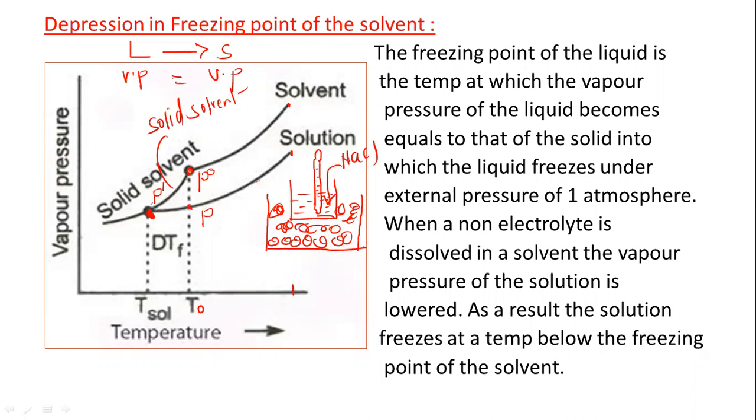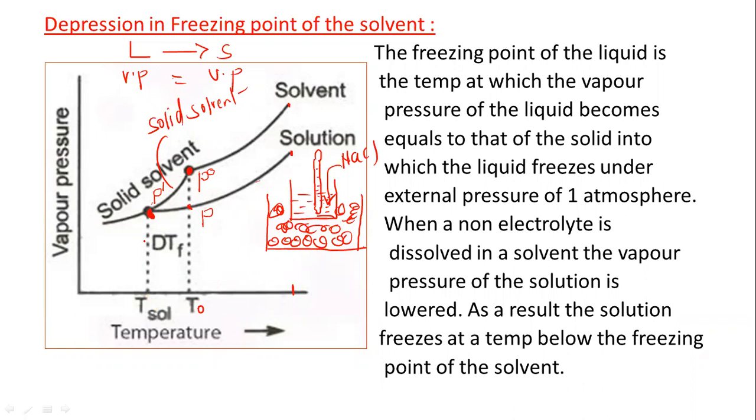We are getting 2 points along the solvent curve. At vapor pressure P0, the corresponding temperature is T0. At vapor pressure P dash, the corresponding temperature is T. And for the solution, at vapor pressure P, the corresponding temperature is T0, and at vapor pressure P dash, the corresponding temperature is T.